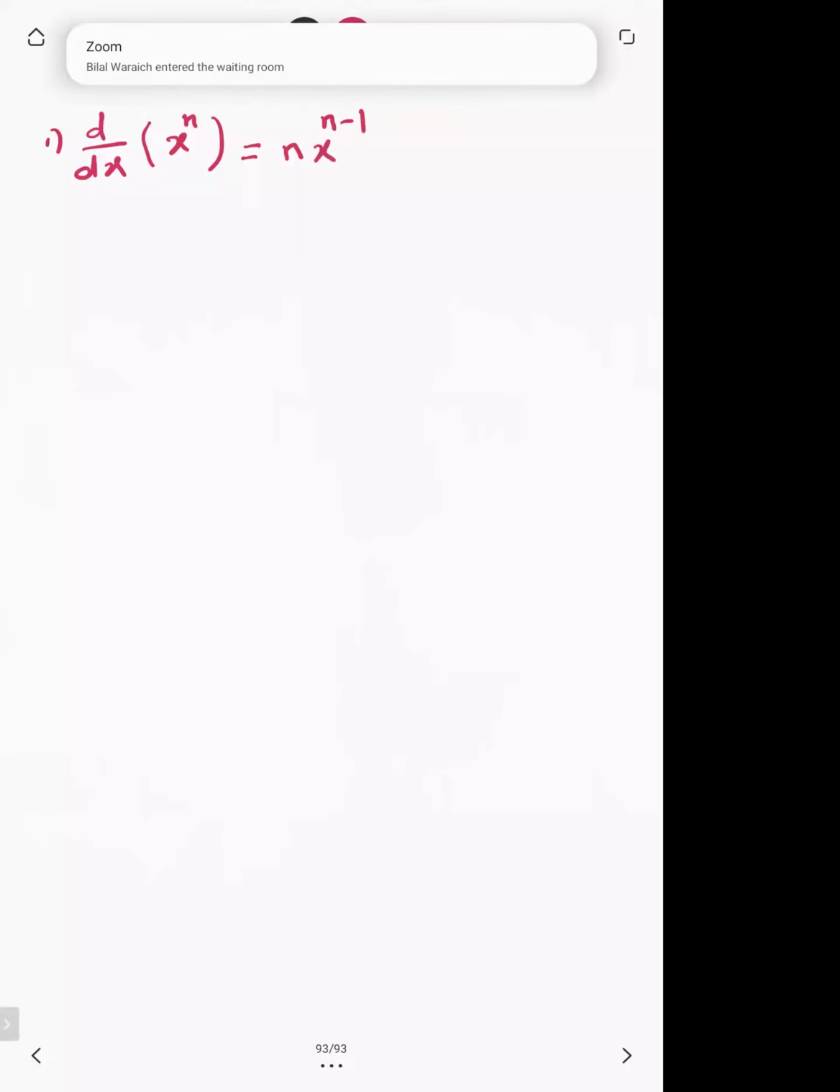If you want to differentiate x raised to power n, it will become n x raised to power n minus 1. Now what does it mean? Examples.